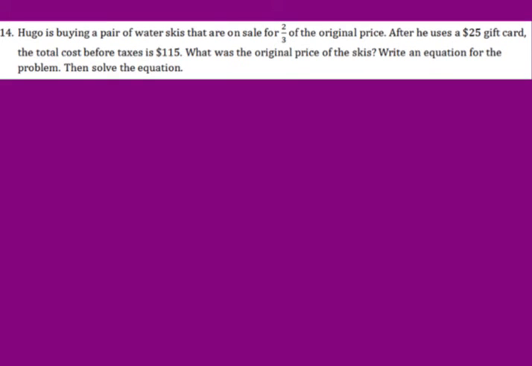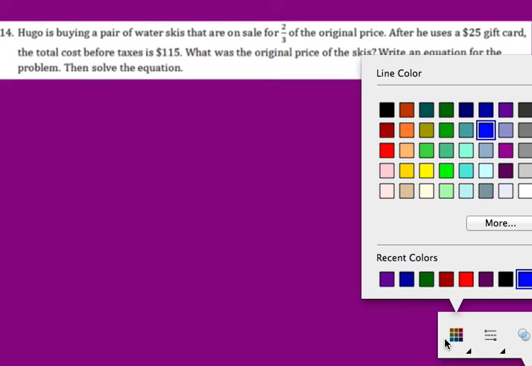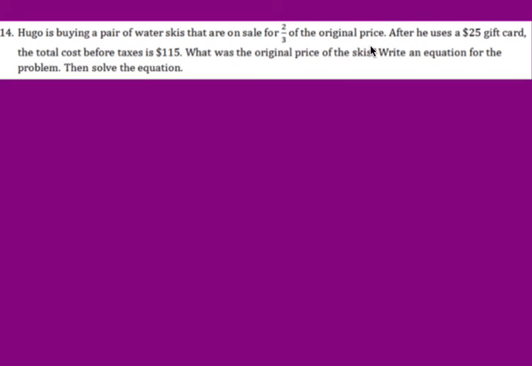Let's take a look at number 14. So again, I'm going to do some underlining. So Hugo, and it's in white, so you're going to have to follow the pen. Hugo is buying a pair of water skis that are on sale for 2/3 of the original price. After he uses a $25 gift card, the cost before taxes is $115. What is the original price of the skis? Write and solve an equation.